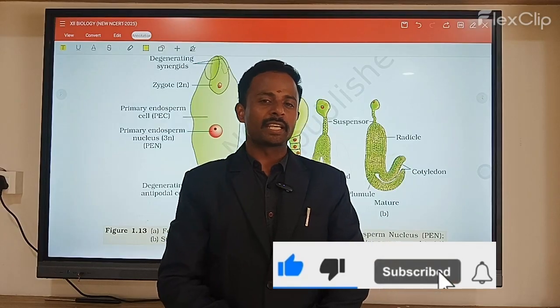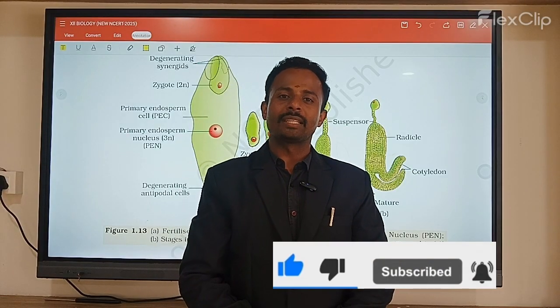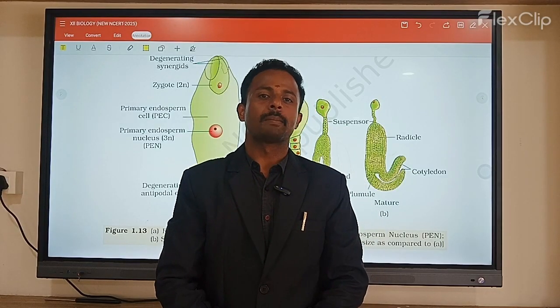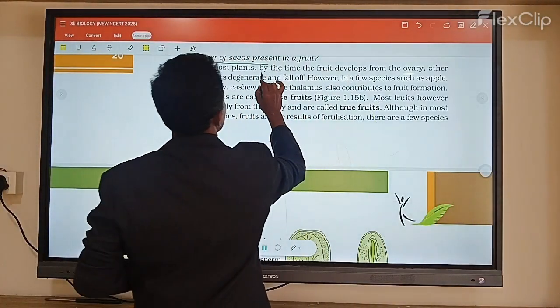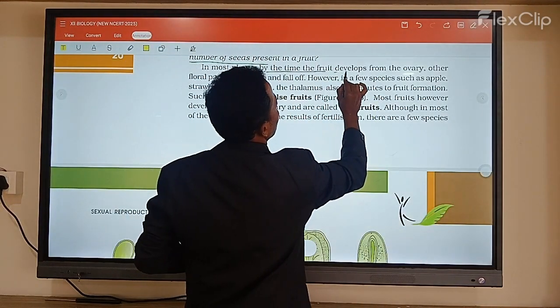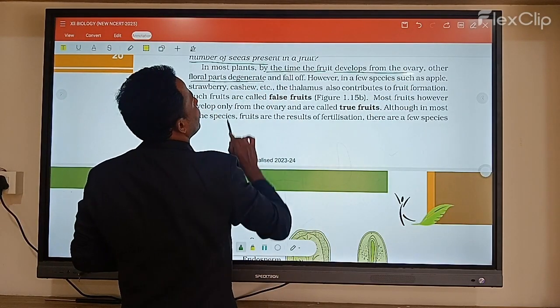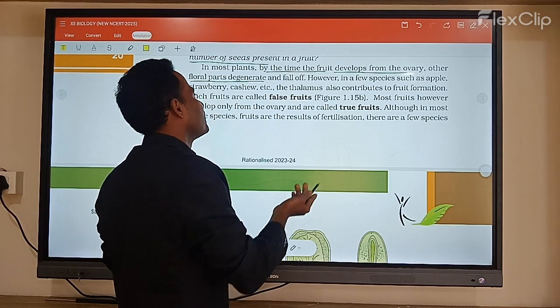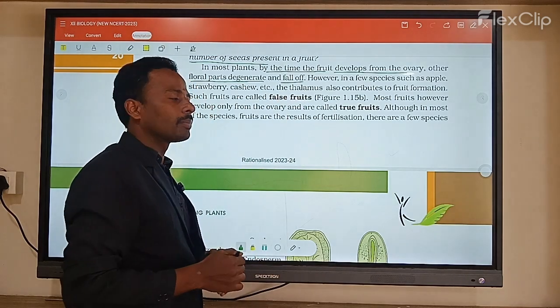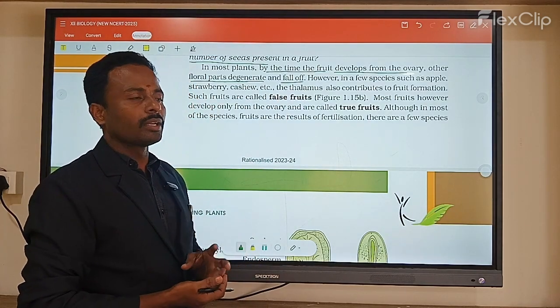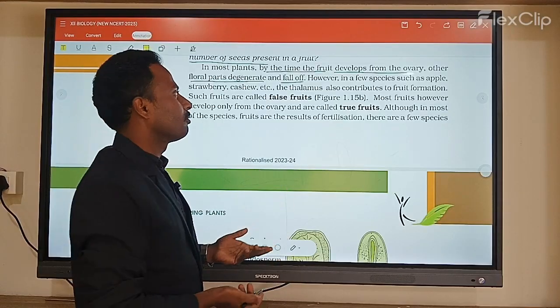For this section we will discuss NCERT class 12, sexual reproduction in flowering plants, part 7. In most plants, by the time the fruit develops from the ovary, the other floral parts degenerate or fall off. So after fertilization, the other parts either degenerate or fall off.